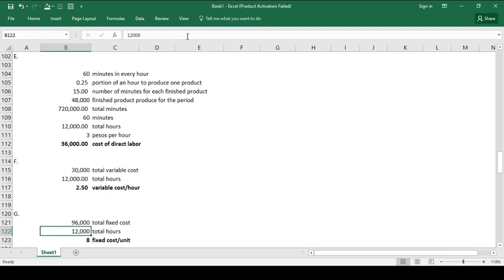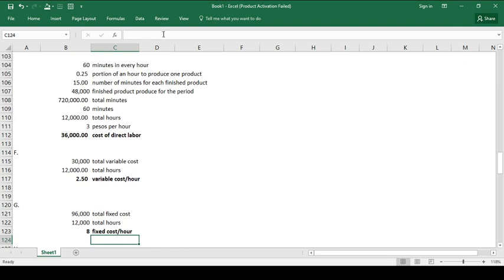By dividing 96,000 by 12,000, the fixed cost per hour is 8 pesos.